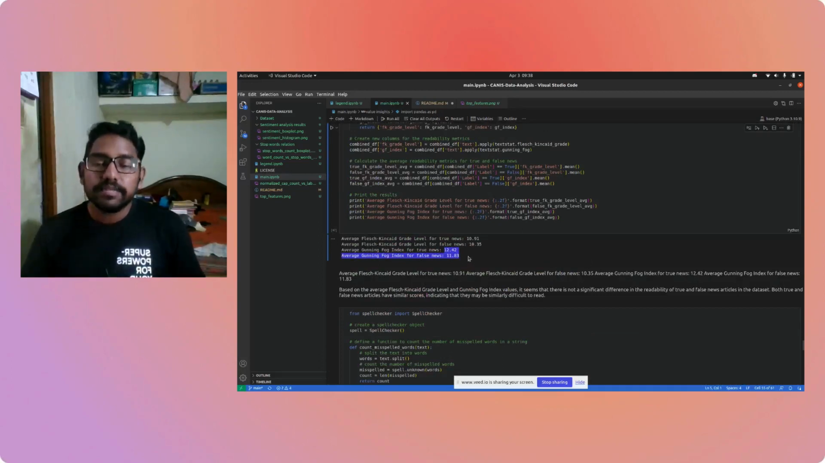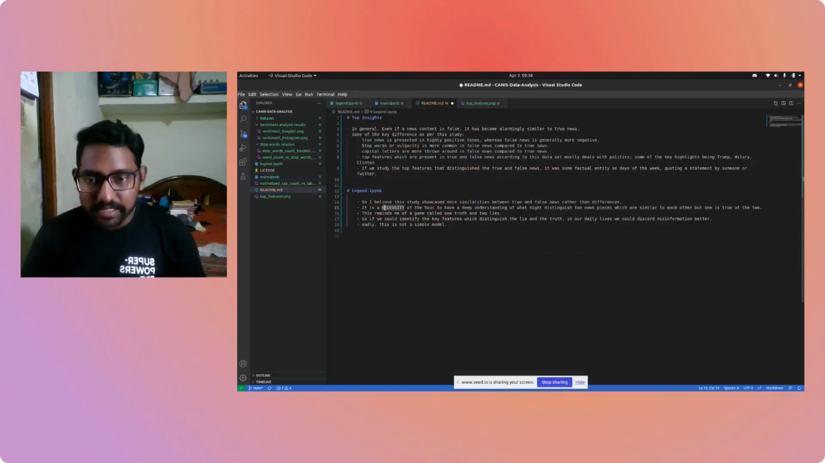So this is not something that a human or a normie like us would probably be able to make out, right? So what should we do? I think the necessity of the hour is to have a deep understanding of what might distinguish these two pieces of news, which are very similar to each other, but only one is among the true, right? This reminds me of a game called One Truth and Two Lies. There will be three statements, two of them lies and one truth, and we have to figure out which is which. But this is easier said than done.